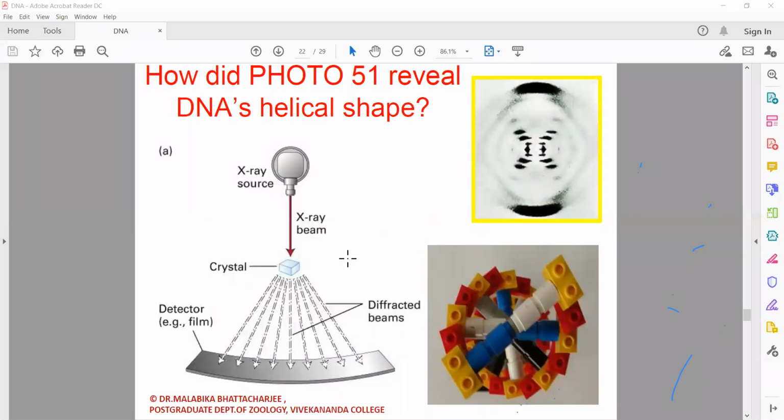So as I was telling you, this is a crystal. So when you throw an X-ray beam, the X-rays reflect and they give an image on the detector. Based on that image, and as again I said, Crick was a physicist, he gradually identified that the DNA is a double helix.